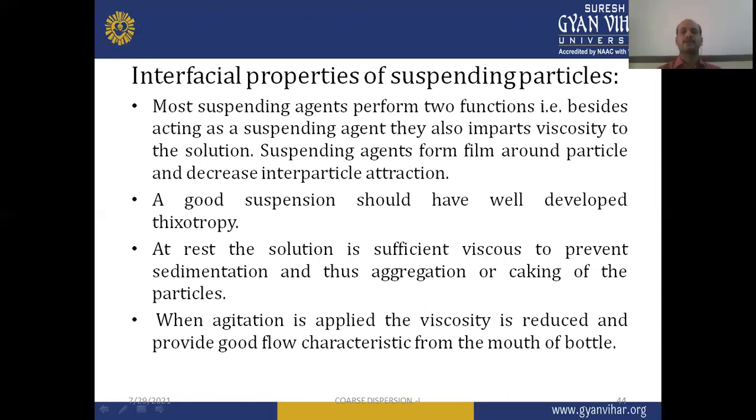It is widely useful in depot preparations like procaine penicillin intramuscular injection. At rest, the solution is sufficiently viscous to prevent sedimentation and thus aggregation or caking of the particles. When agitation or shaking is applied, the viscosity is reduced and it provides good flow characteristics from the mouth of the bottle. So it will be easily administered, and after administration, it will again convert into the gelling state, and a slow or controlled release of the drug from the dosage form can be seen. So this is all about the introduction of suspended particles.